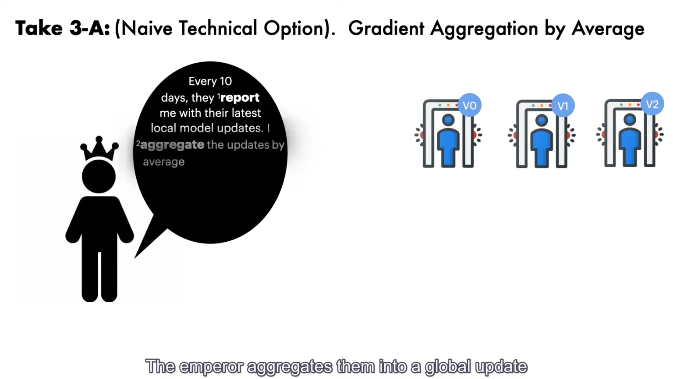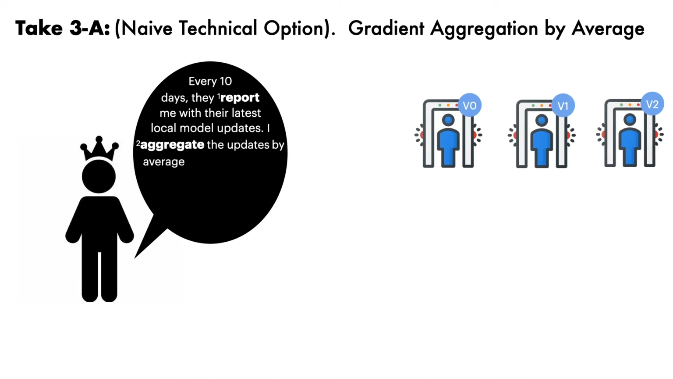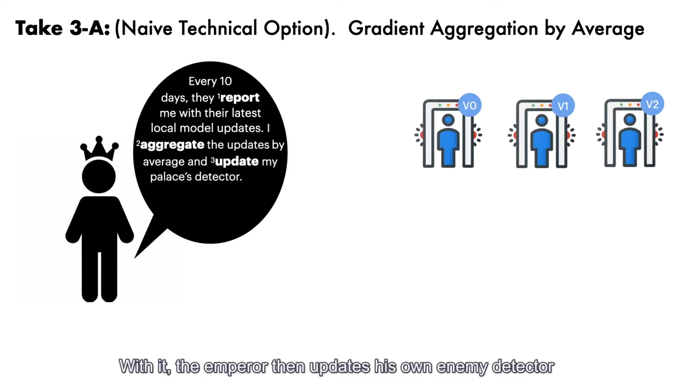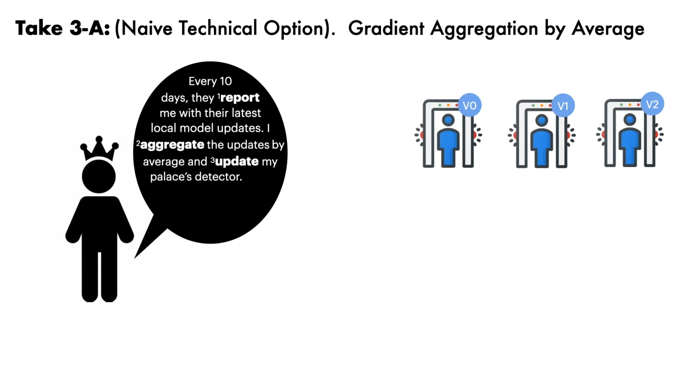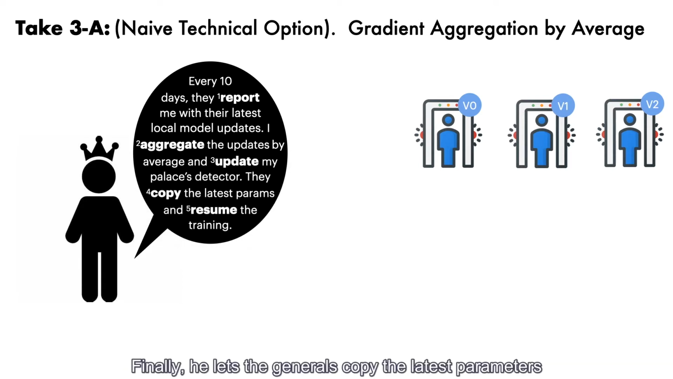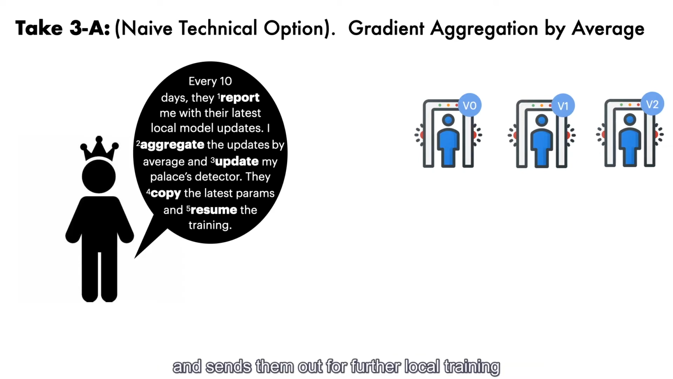The emperor aggregates them into a global update. With it, the emperor then updates his own enemy detector. Finally, he lets the generals copy the latest parameters and sends them out for further local training. Please note, the story will branch here with different technical options for gradient aggregation.